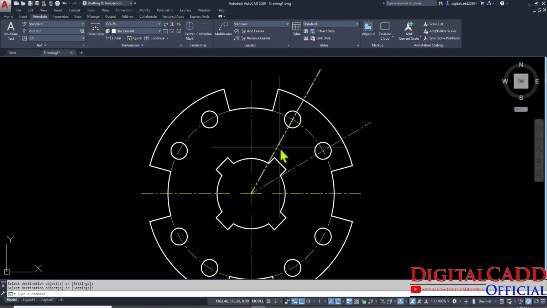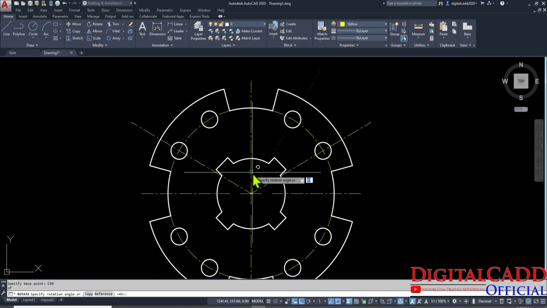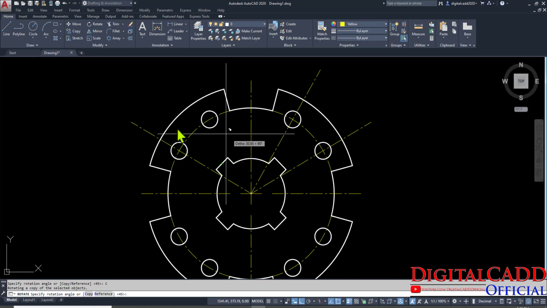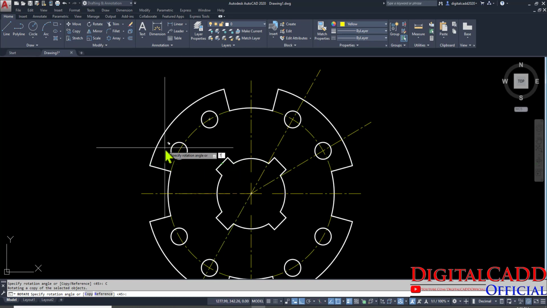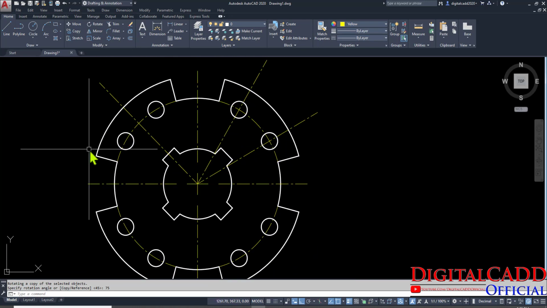Let's have a look. Here you can see 30 degree and plus 45 degree, that is 30 and 45, that would be 75. Okay, select this line, go to rotate, specify the center point. We can see the center point properly. Type here CEN for center, and we can click on the copy option. Okay, and type the value, that would be 75 degree. So here you can see we have rotated this line.